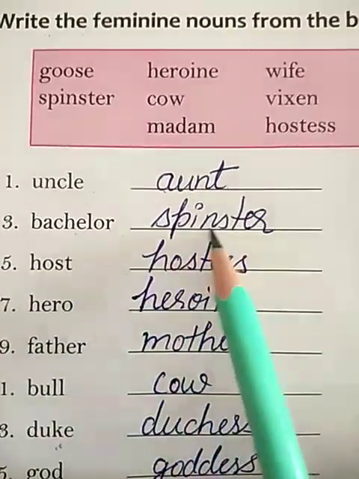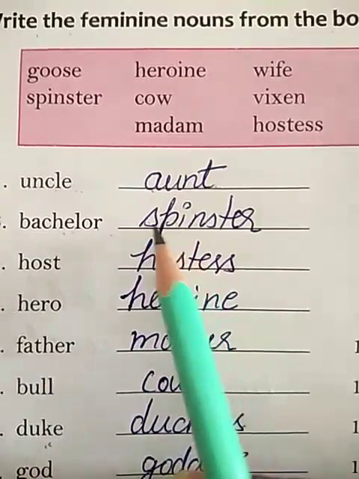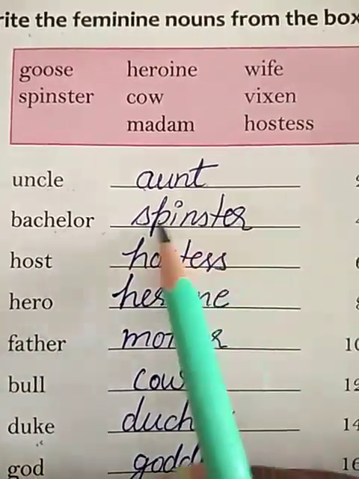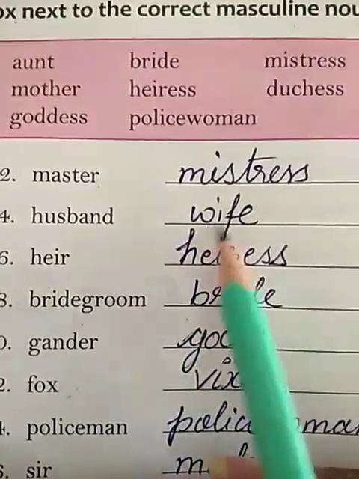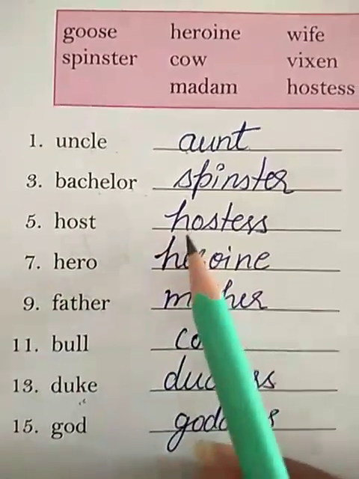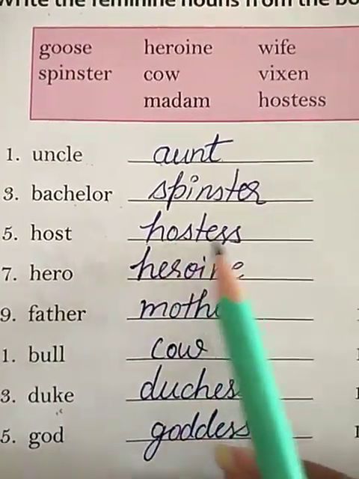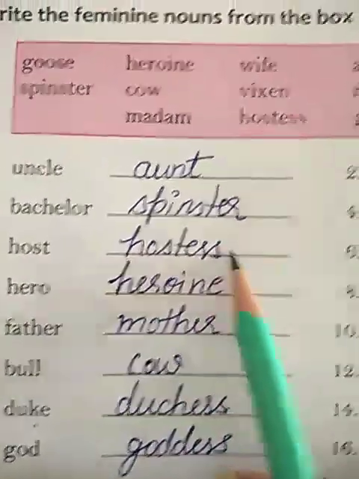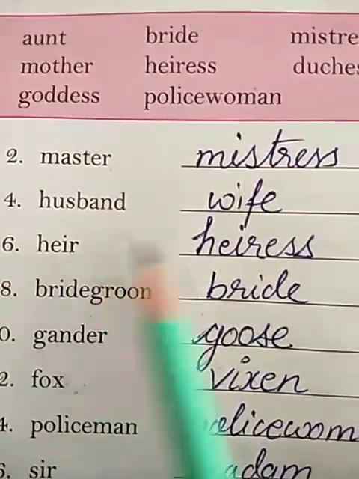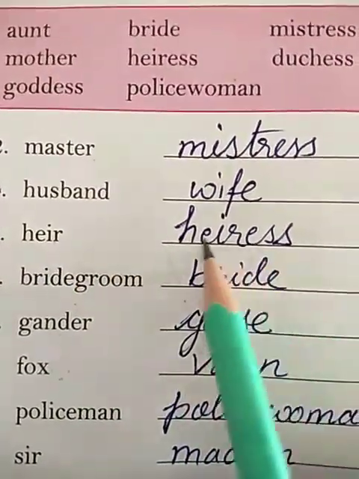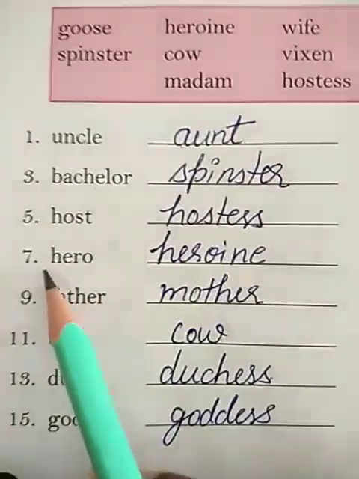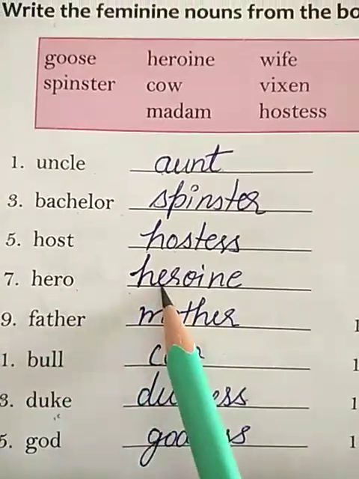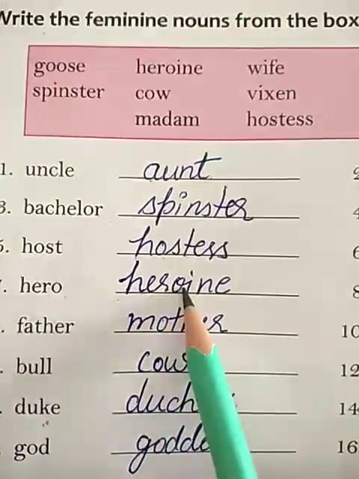Number 3, bachelor. Its correct feminine form is SPINSTER, spinster. Number 4, husband. The feminine noun will be wife. WIFE, wife. Number 5, host. Its correct feminine form is hostess. HOSTESS, hostess. Number 6, heir. Its correct feminine form is heiress. HEIRESS, heiress. Number 7, hero. The feminine form will be heroine.